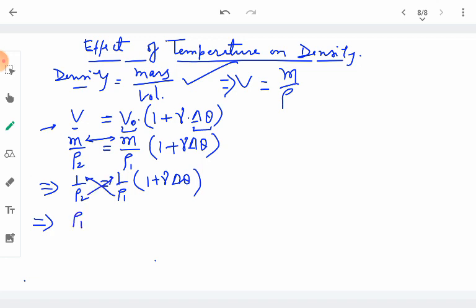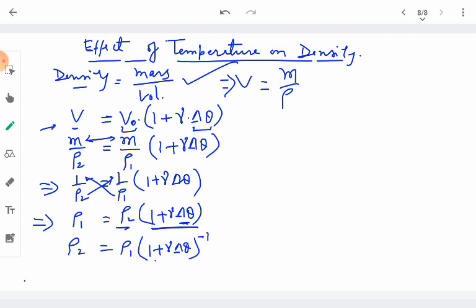So it becomes rho 1 equal to rho 2 into 1 plus gamma delta theta. We have to find the final density after the change in temperature. So rho 2 becomes equal to rho 1 into 1 plus gamma delta theta to the power minus 1, as the term inside the bracket goes to the other side.